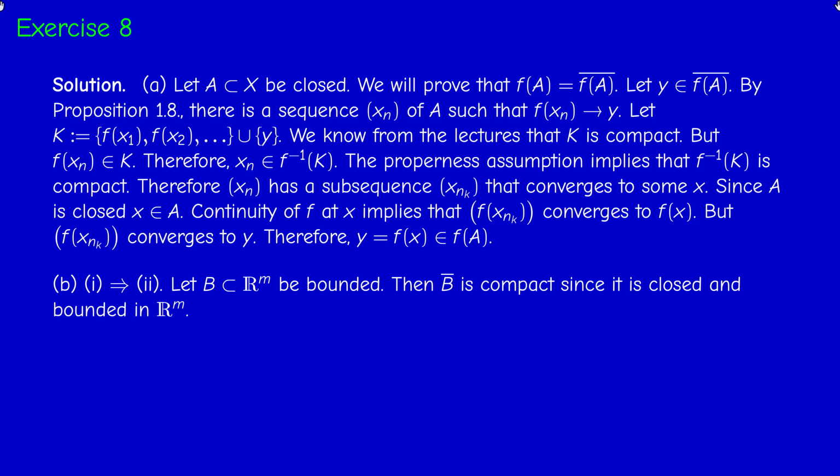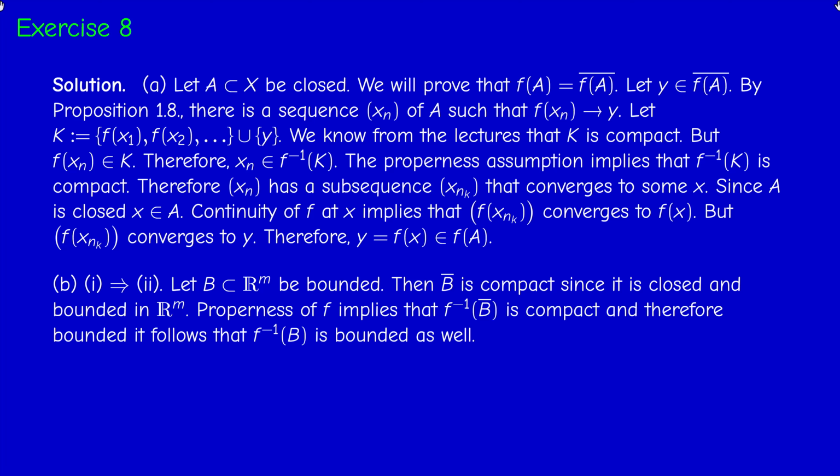Therefore, the closure of B is bounded, but it is also closed. Therefore, it's compact because we are in R^m. In R^m, we have a complete characterization of compact subsets: they are just the closed and bounded sets. Therefore, the properness assumption implies that f^{-1} of the closure of B is compact and therefore bounded. And therefore, f^{-1}(B) is bounded as well, because f^{-1}(B) is contained in f^{-1} of the closure of B. So this is easy.